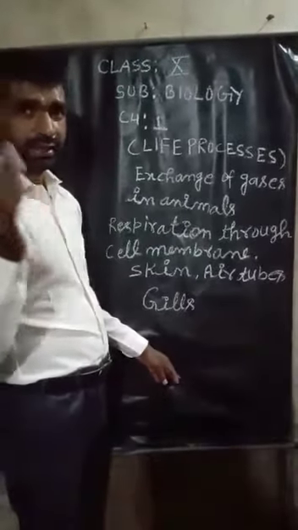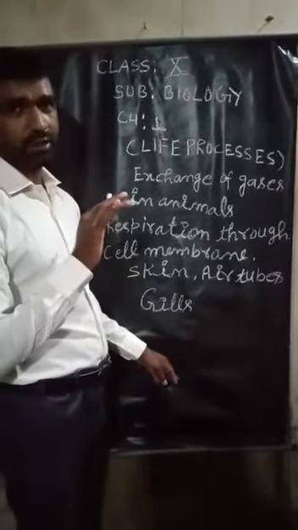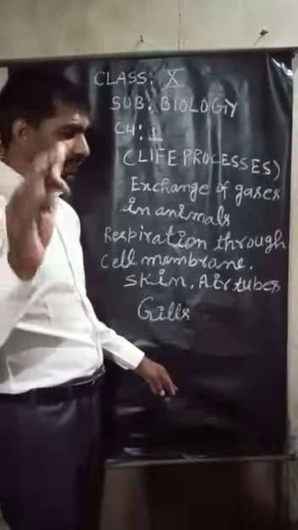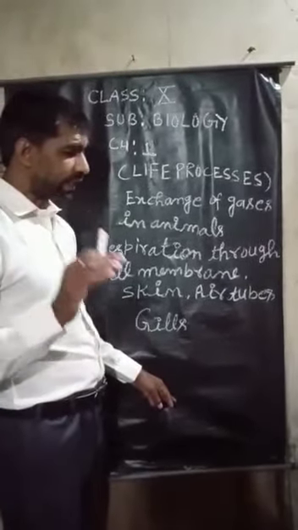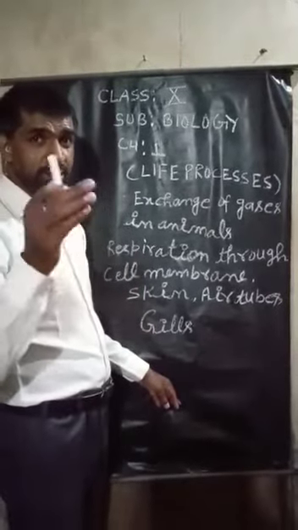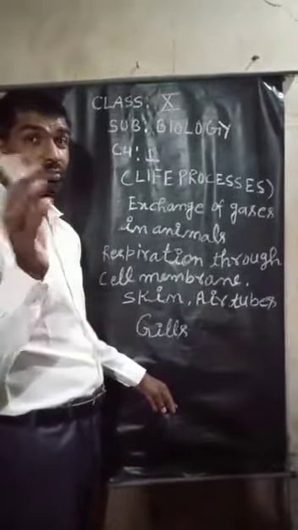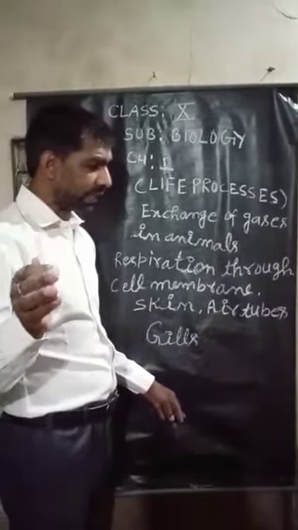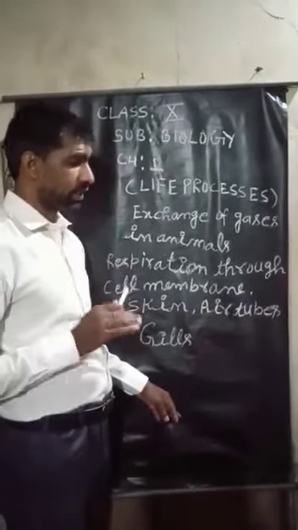Terrestrial animals, that means animals which live on land, are called terrestrial animals. So terrestrial animals breathe in oxygen from the atmosphere, whereas aquatic animals breathe in oxygen dissolved in water. According to the environment the animal inhabits, there are different means of respiration.